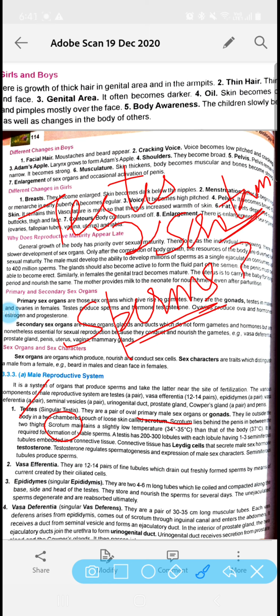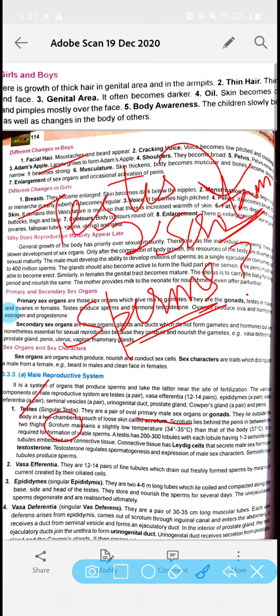So the question arises over here: why are the testes present inside the scrotum, why are they not present inside the body, why are they hanging outside the body? This is so because the sperms require a particular temperature for their formation, and our body temperature is higher than that required for the formation of the sperm. At such a high temperature, the formation of sperms cannot happen, so sperms would not be formed. So the testes are located outside the body in a pouch-like structure, which we call the scrotum.